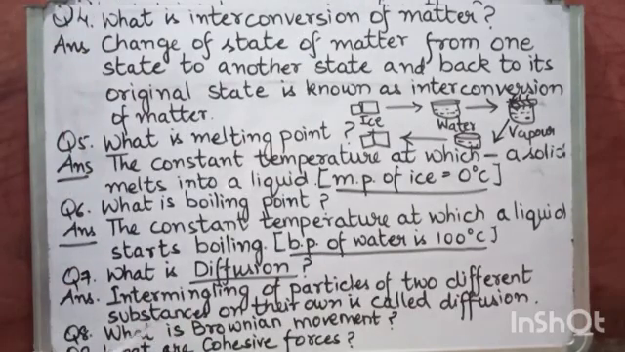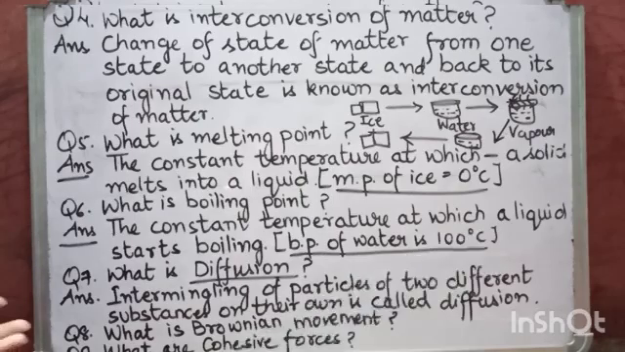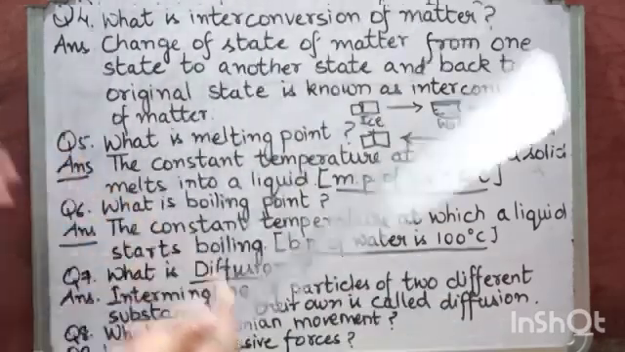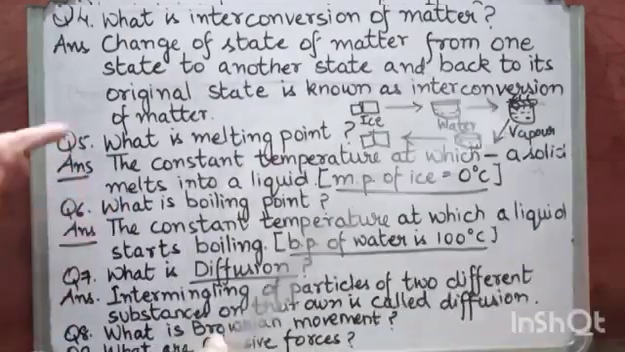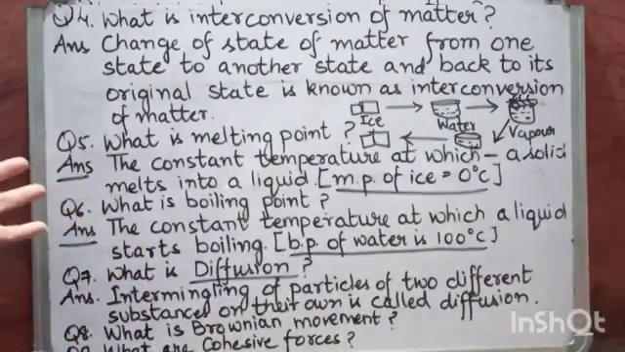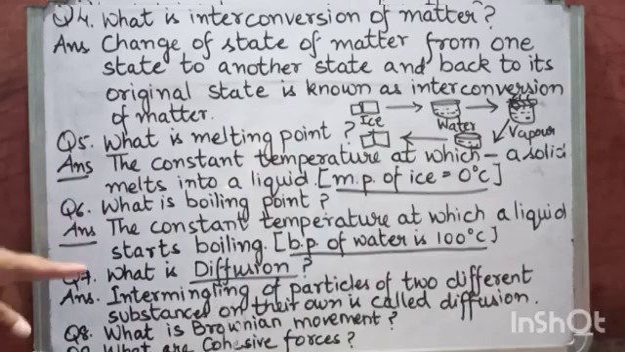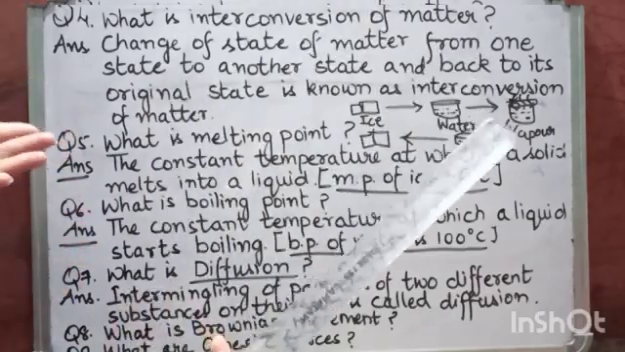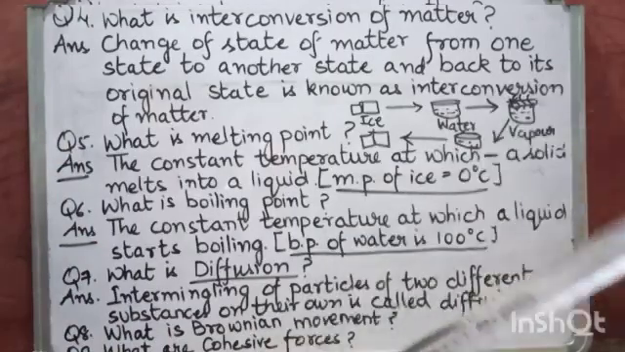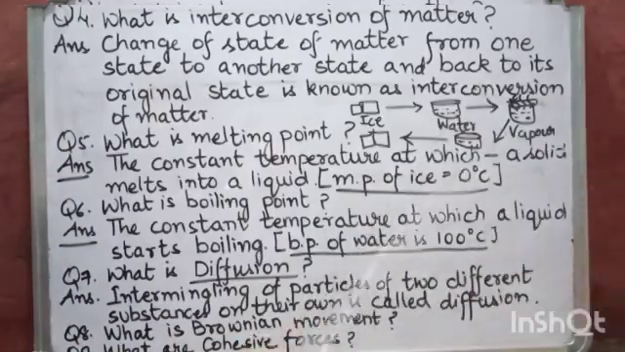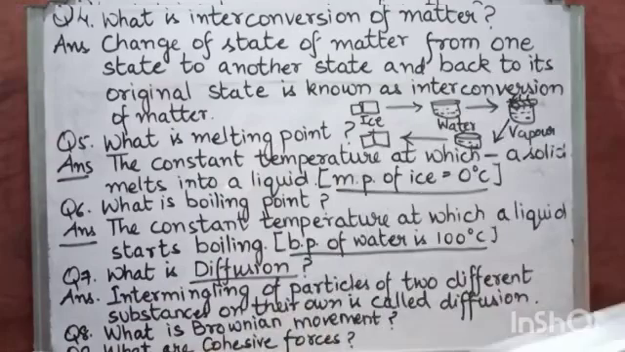They have very little movement, or they move on their own position. Now question number 8 is, what is Brownian movement? Brownian movement is a zigzag movement of the particles. It is negligible in solids, and it is maximum in gases, because in gases, particles are far apart from each other, and their movement is random. They freely move.